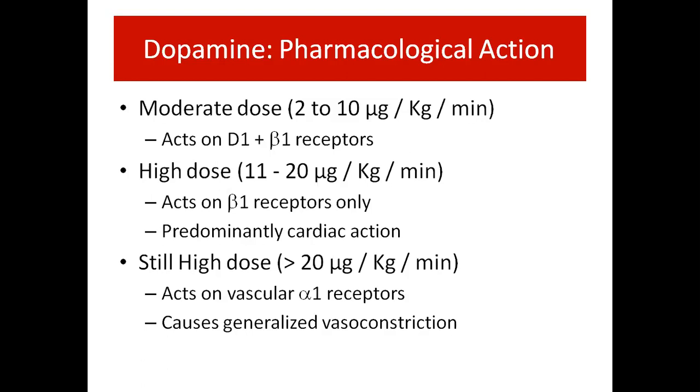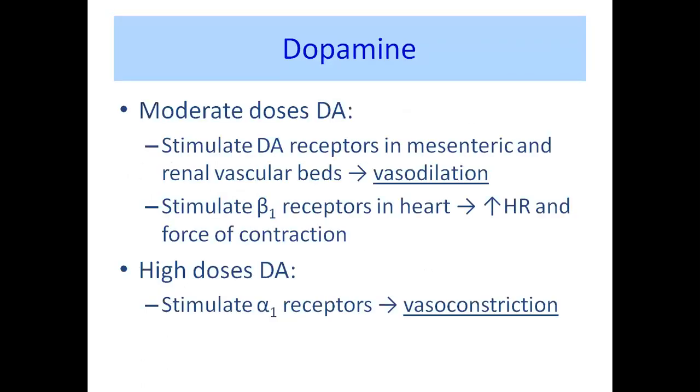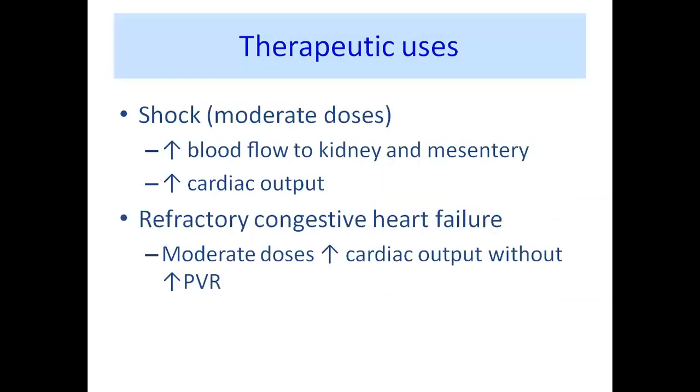So it causes generalized vasoconstriction. Dopamine, at a moderate dose, stimulates dopamine receptors in the mesenteric and renal vascular beds and causes vasodilatation. It stimulates beta 1 receptors in the heart and increases heart rate and force of contraction. And high doses of dopamine stimulate alpha 1 receptors and cause vasoconstriction.